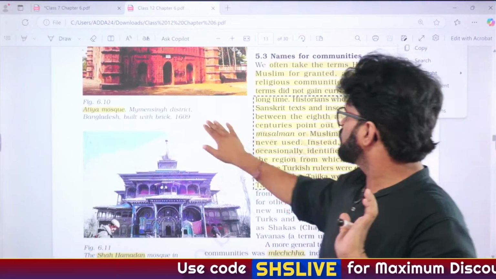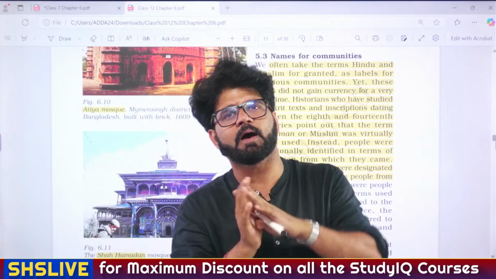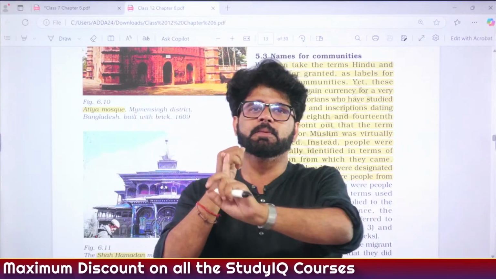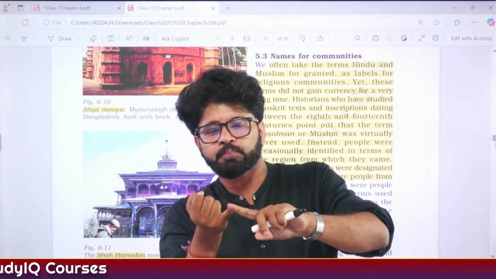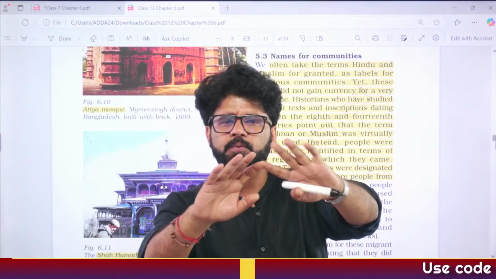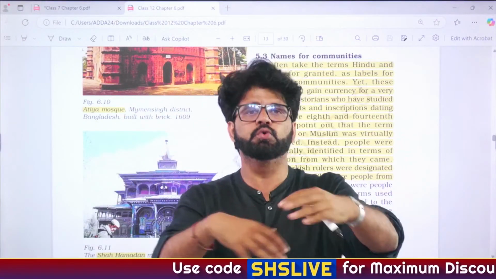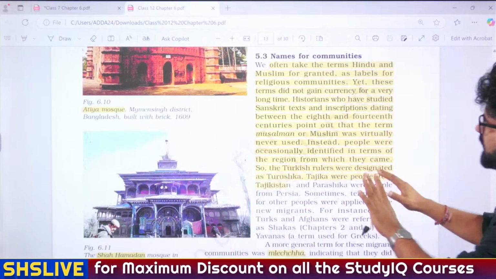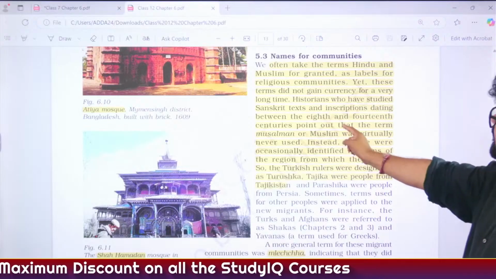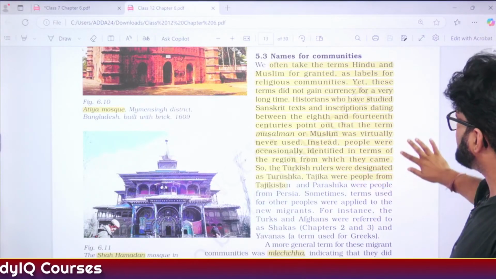They are saying that Hindus and Muslims, we take it in a religious manner, as religious connotation. Again, you may have heard about it, that the people who were living around the Indus River were known as Hindus, and the language which they were speaking was known as Hindavi, and that particular region was known as Hindustan. So Hindu, Hindavi, Hindustan, these are the things which they are talking about. Muslim was virtually never used during that period, and that's what they are saying. People were occasionally identified in terms of the region from which they came.